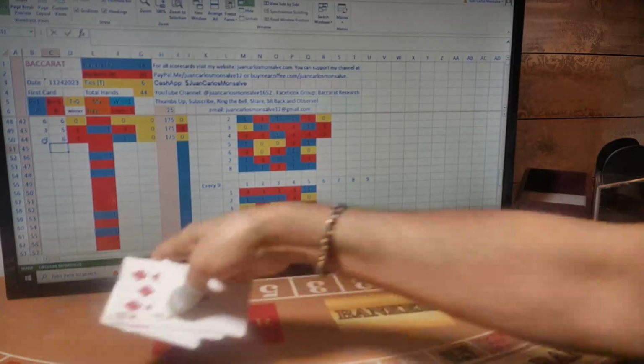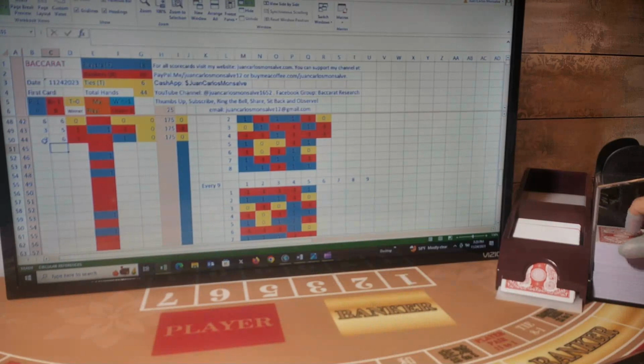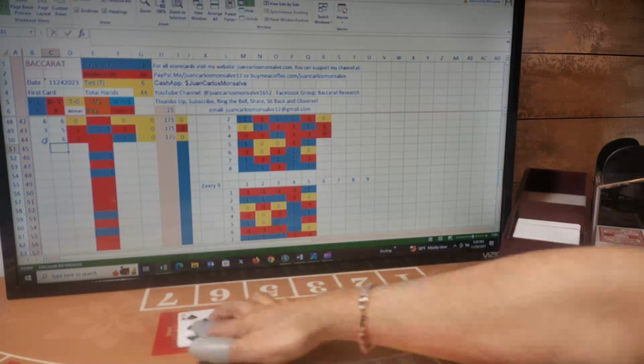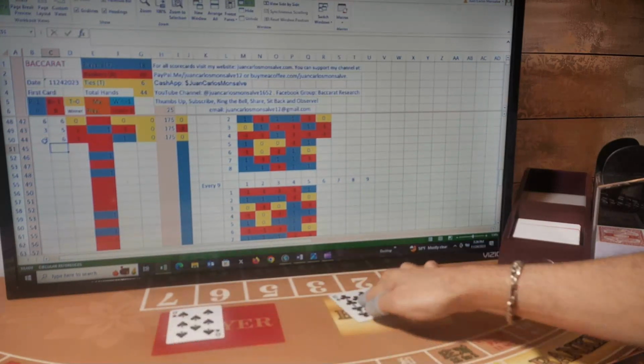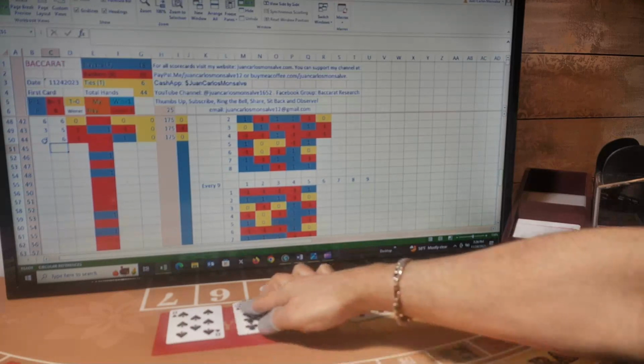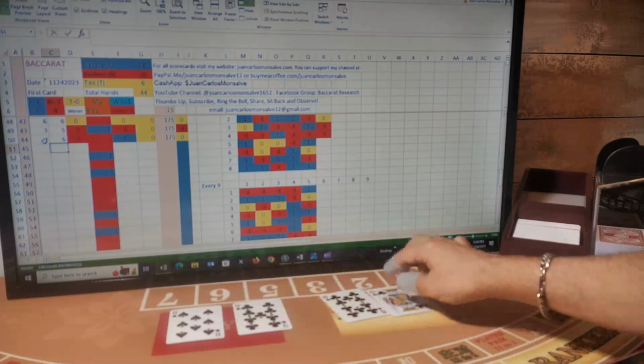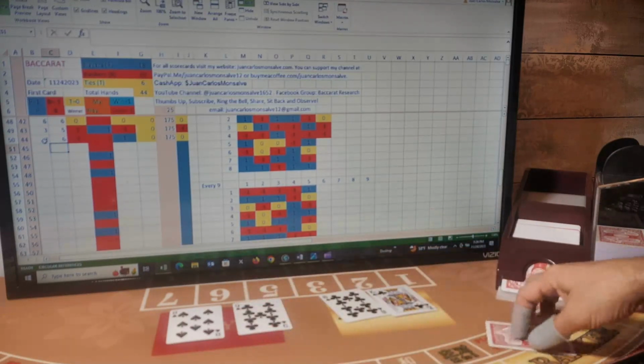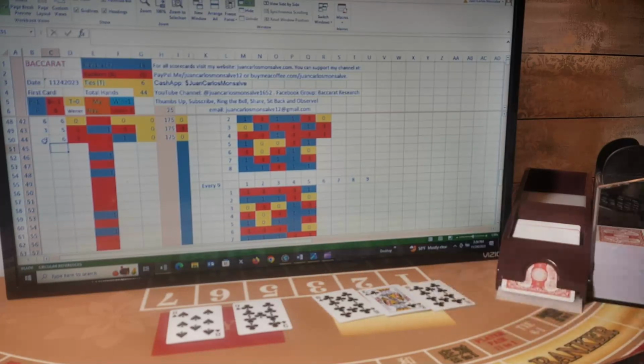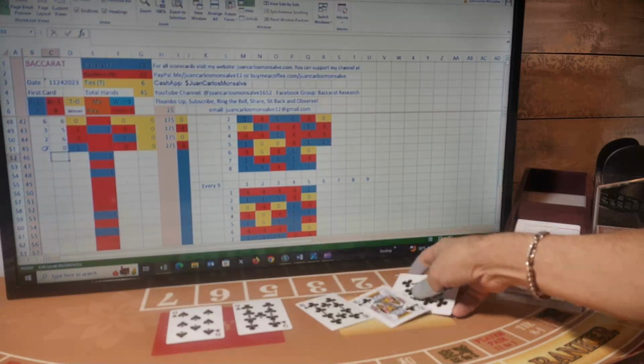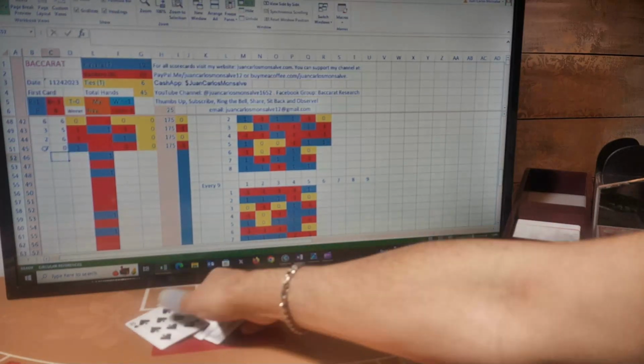My next hand will be a banker. I will be betting banker. So first card for player, banker, player, banker. Player has 7 and stands. Banker has a 0 and gets a third card. The third card is a 0. So 7 player, 0 banker. This is a player hand. I was betting banker, so I lost this hand.